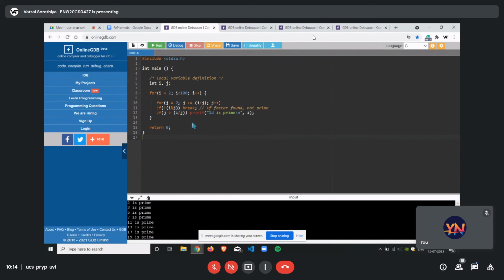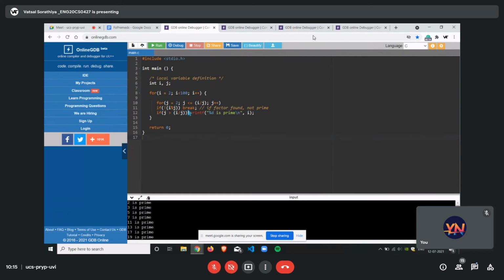So as I told you, inside the loop there is a statement: if i mod j is equal to 0, it's not prime, or else if j is greater than i by j, it is prime, then it is executing. The non-primes are not getting printed, as we have put a break statement here, as I explained in the very first use of the break statement.